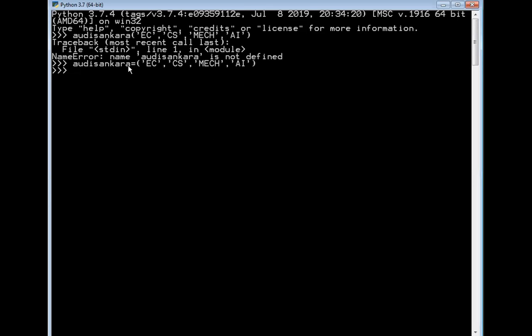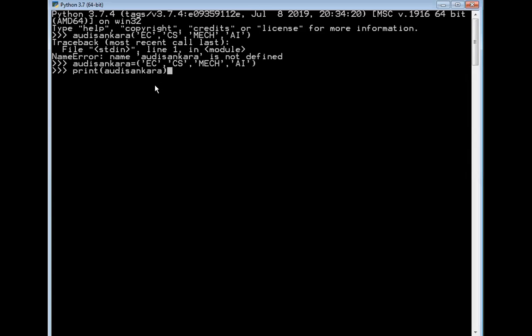Now when I print this, that is Adi Shankara, you need to clearly notice the spelling mistakes also. Even Python is case sensitive, so you need to look at all those aspects.